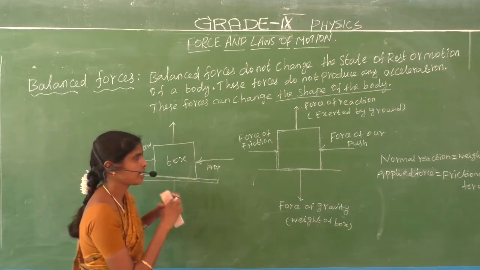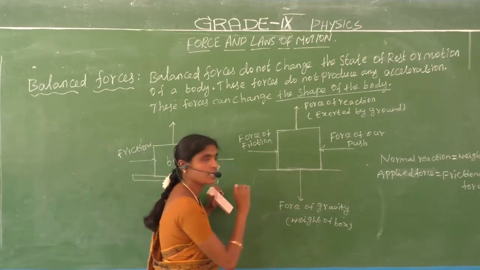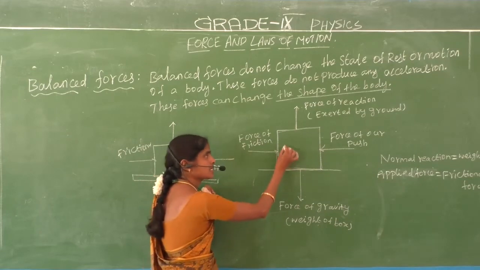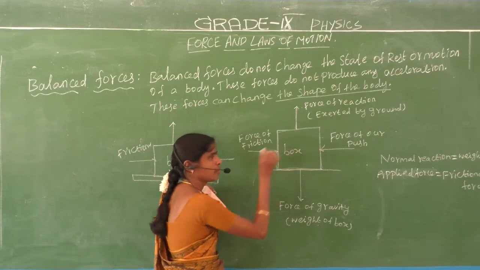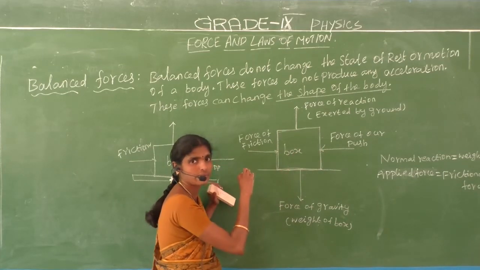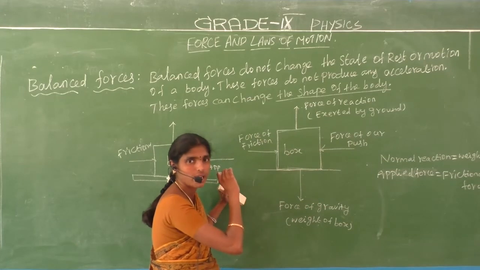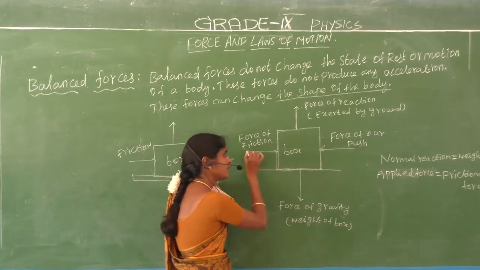This is a box at rest. See here, let us consider one box. We apply a force. We give equal force.